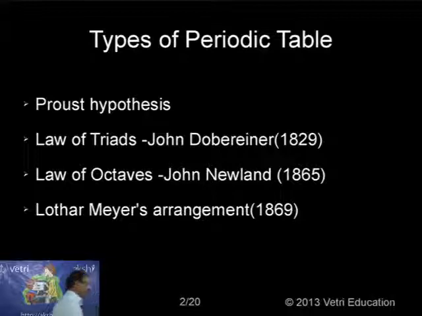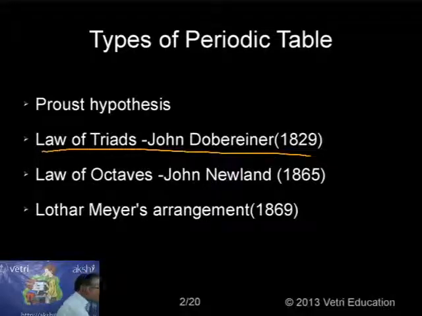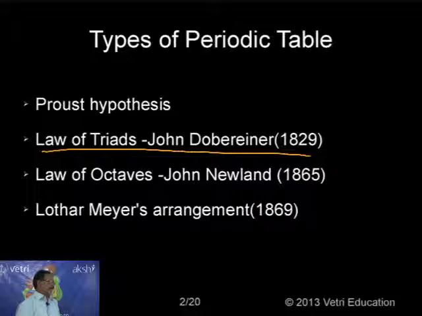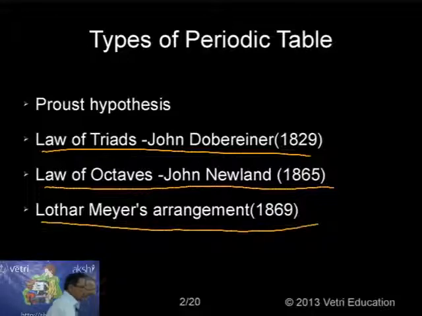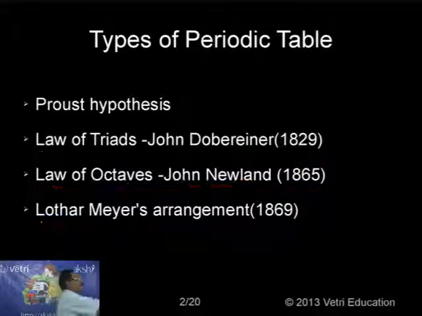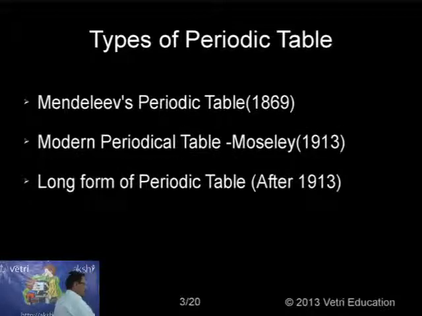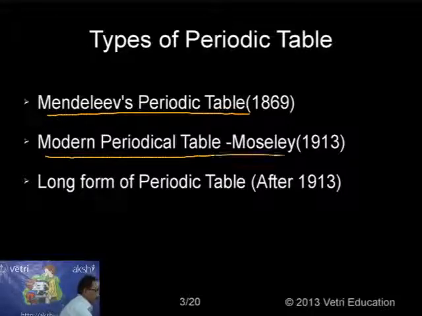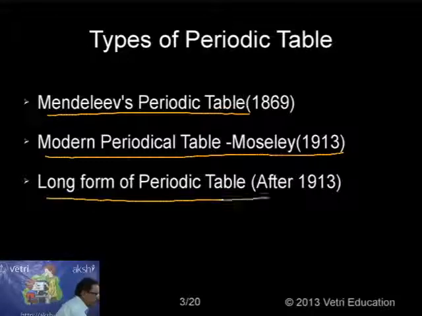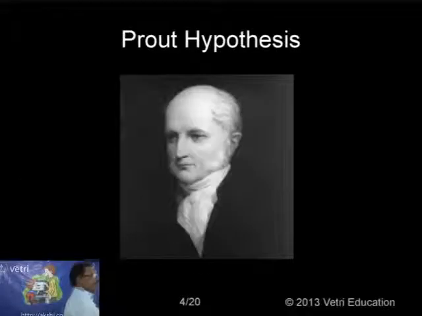The next is the law of triads. It was introduced by Johann Dobereiner in 1829. The law of octaves was introduced by John Newlands in 1865. Lothar Meyer's arrangement was given in 1869. Mendeleev's periodic table was given in 1869. The modern periodic table was given by Moseley in 1913, and the long form of the periodic table was given after 1913. That's what we are following. So let me go one by one, then you can understand.